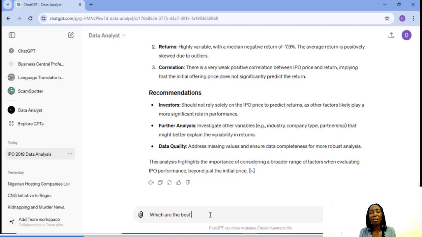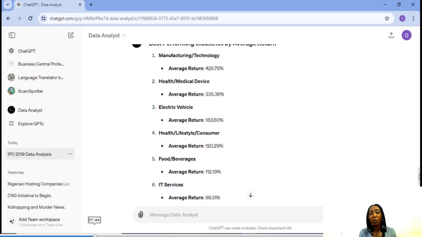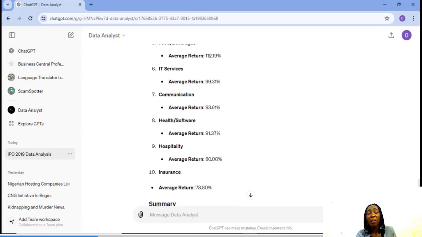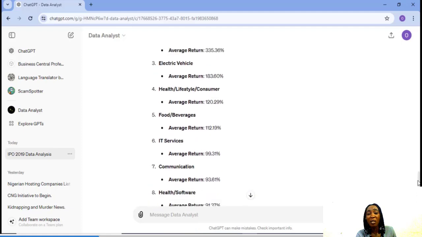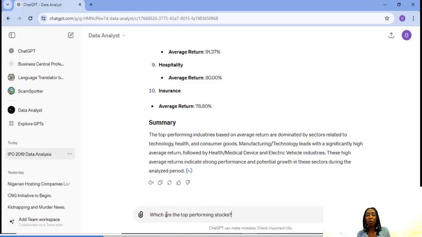Which are the best performing industries in the data? Manufacturing technology 4.25%, health medical device 3.35%, electric vehicles 1.83%, health lifestyle consumer 120%, food beverages 112%, IT services 99%, communication 93%, health software 91%, hospitality 80%, insurance 78%. Which are the top performing stocks?